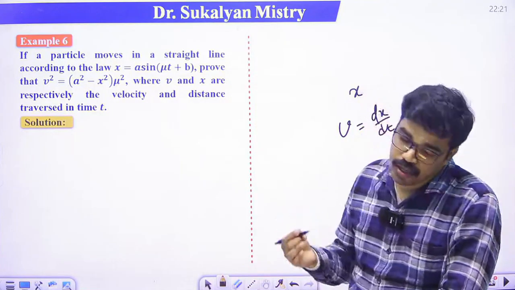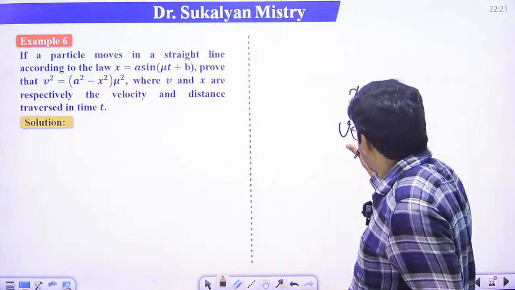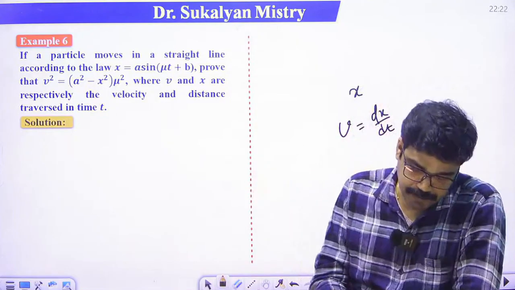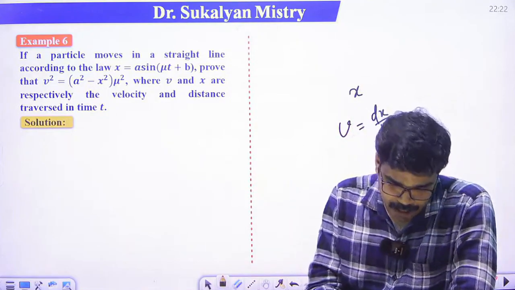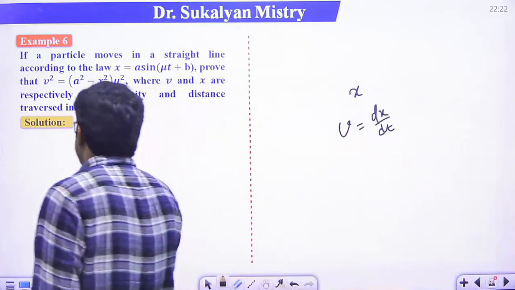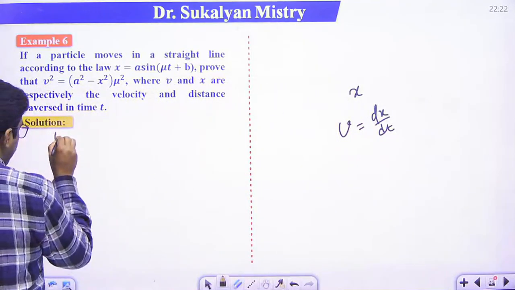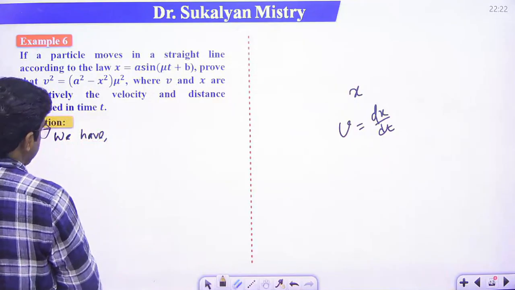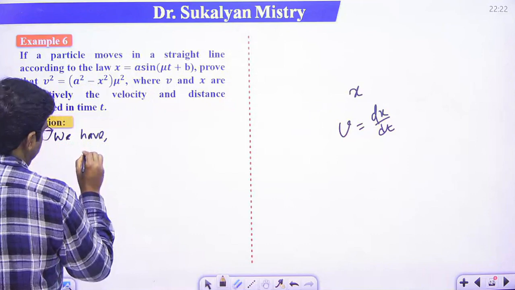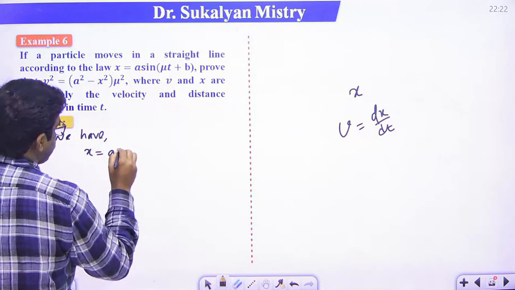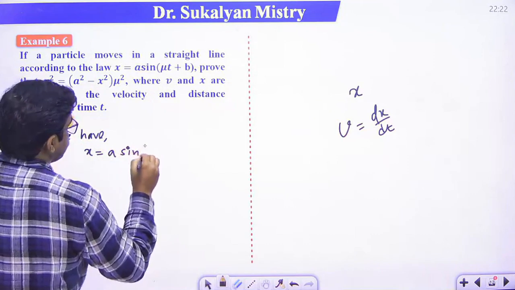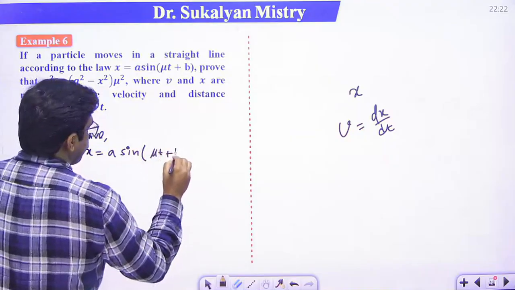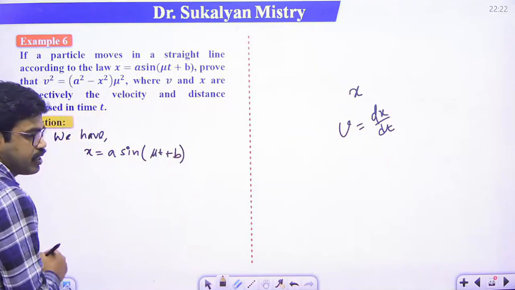So we have to calculate dx/dt basically, right? Okay, so what is given here? It is given that we have x is equal to a sin(mu t plus b), right?